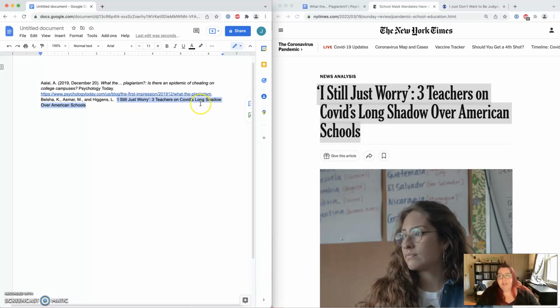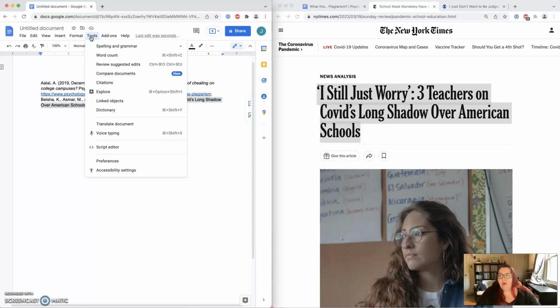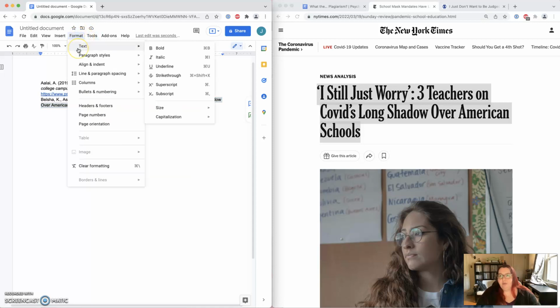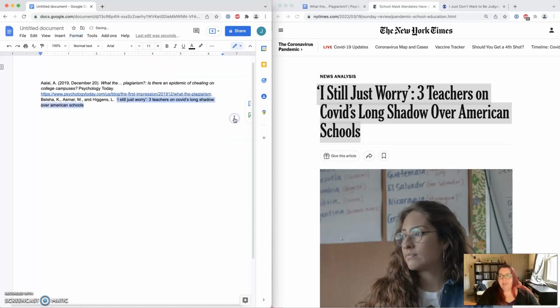This is what we would call title case. Notice that you have the capital L, capital S here. So if you are inside Google, you can go into text, capitalization, and you can change it to lowercase, and then you can just go fix it. So I still needs to be capitalized. COVID, because it's a proper term, needs to be capitalized. A in American needs to be capitalized.